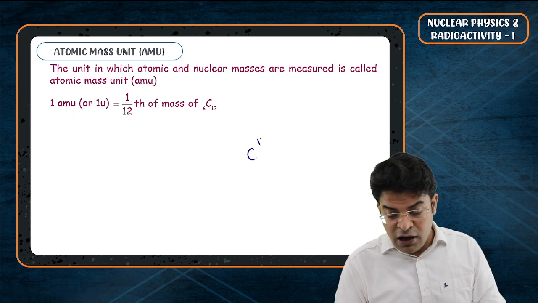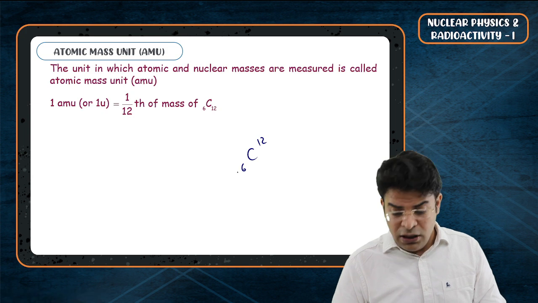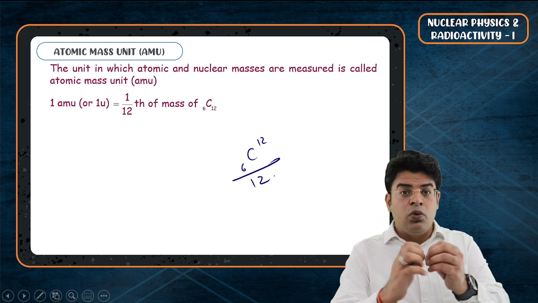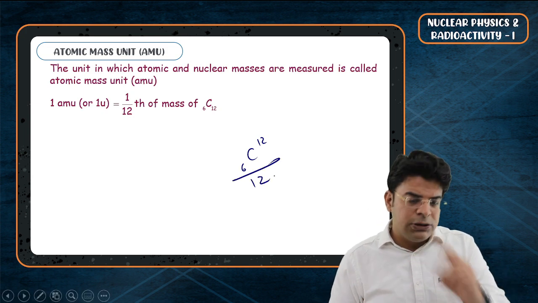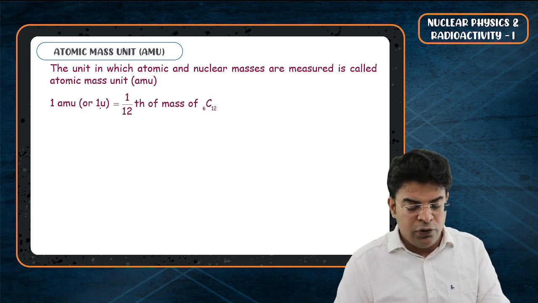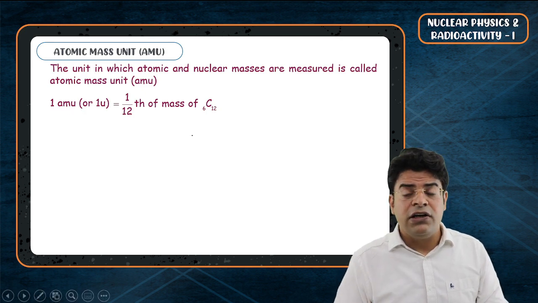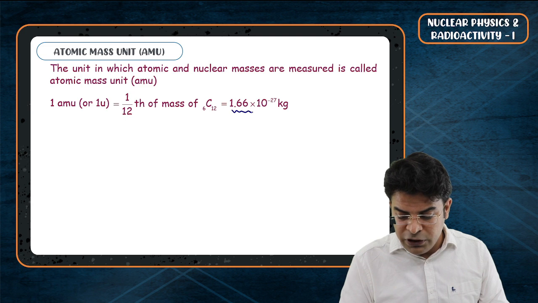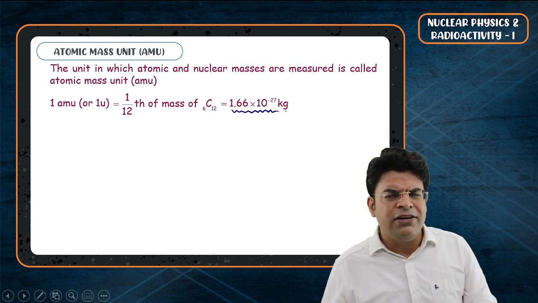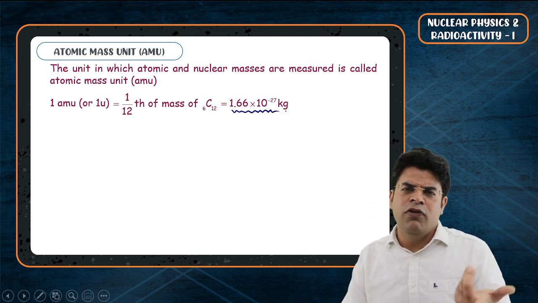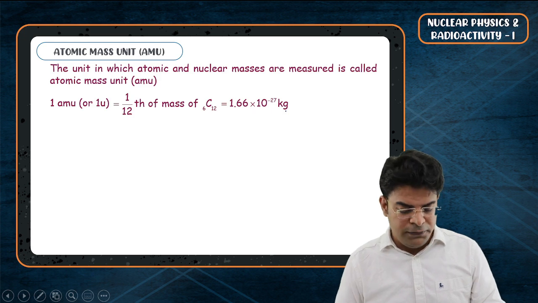So if you have a carbon 12 nucleus, divide its mass into 12 equal parts, and one such part will be called 1 AMU. And this mass on calculation comes out to be equal to 1.66 into 10 to the power of minus 27 kg, nearly the same as the mass of one proton or one neutron.